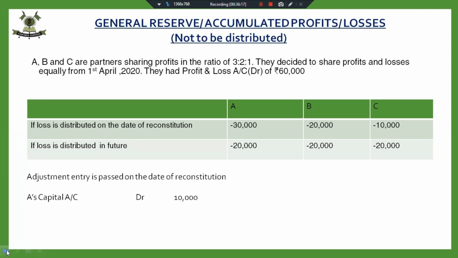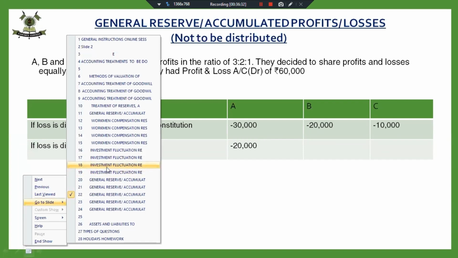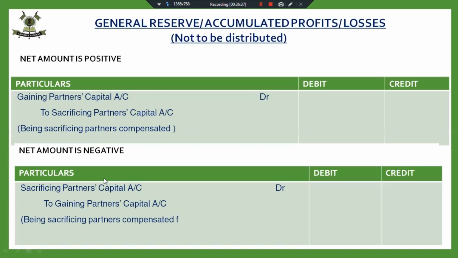So this is the point where the difference is. I'm showing you the journal entries once again. Note down these journal entries. Fine. So if the net amount is positive, if the reserves, the profits are to be kept as it is, our journal entry will be gaining to sacrificing. And if we have losses, then the entry will be sacrificing to gaining.